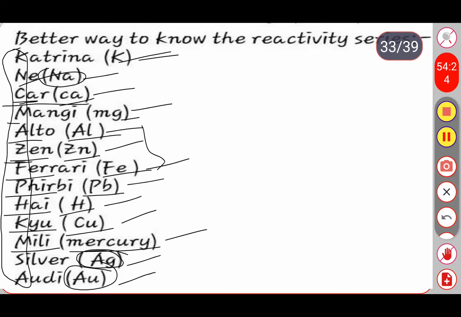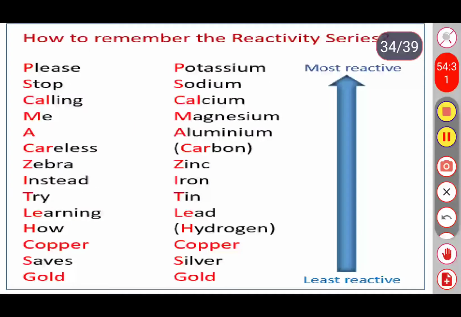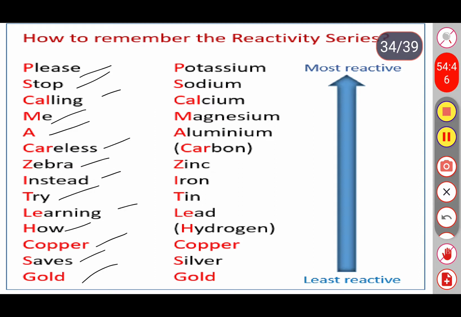One more trick is there here. Please stop calling me a careless zebra. Instead, try learning how to copper saves gold. Now observe these red color letters: potassium, sodium, calcium, magnesium, aluminium, carbon, right?